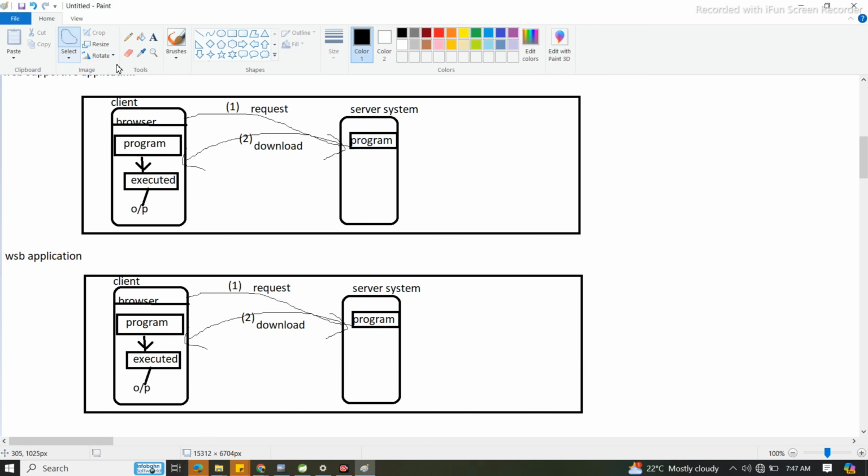You understood or not? So now what we'll do? We'll erase. What will we erase? See, these things we are going to erase. Understood? This program and other things we are going to erase, because in web applications we are not supposed to download the file, we are not supposed to return that program to the client machine.